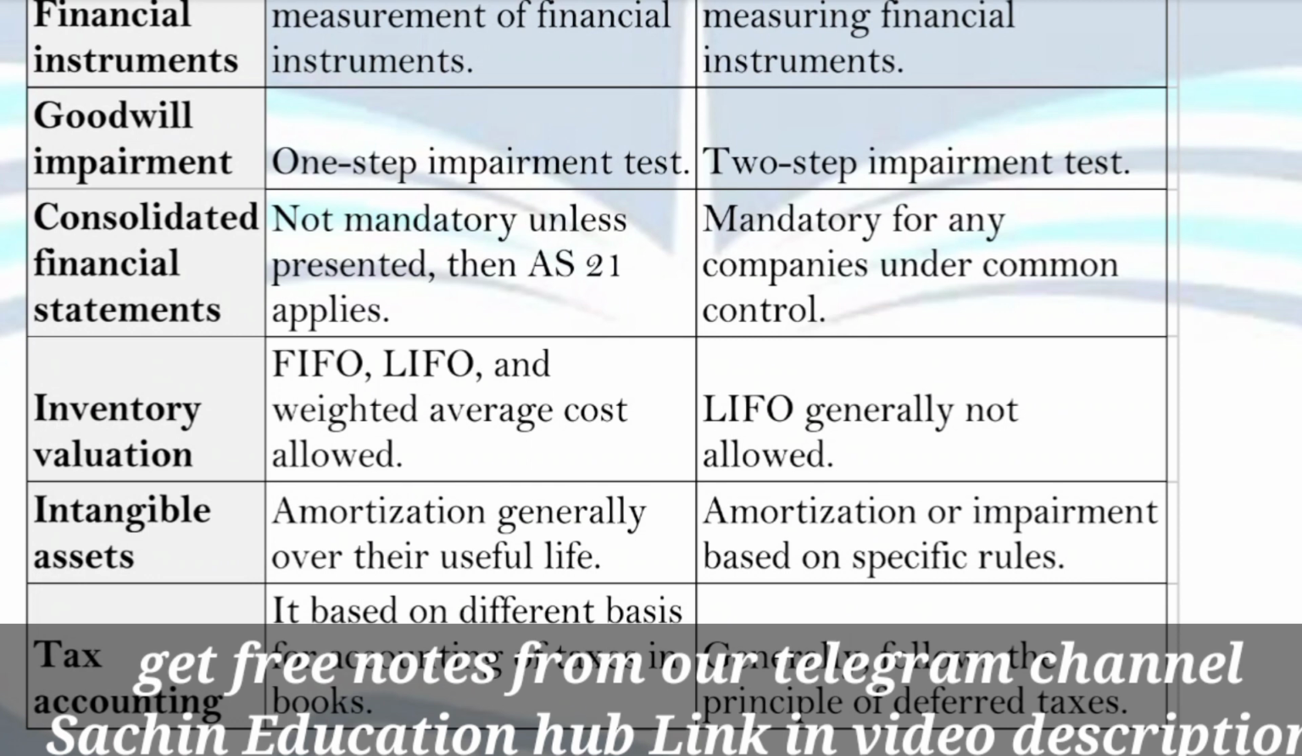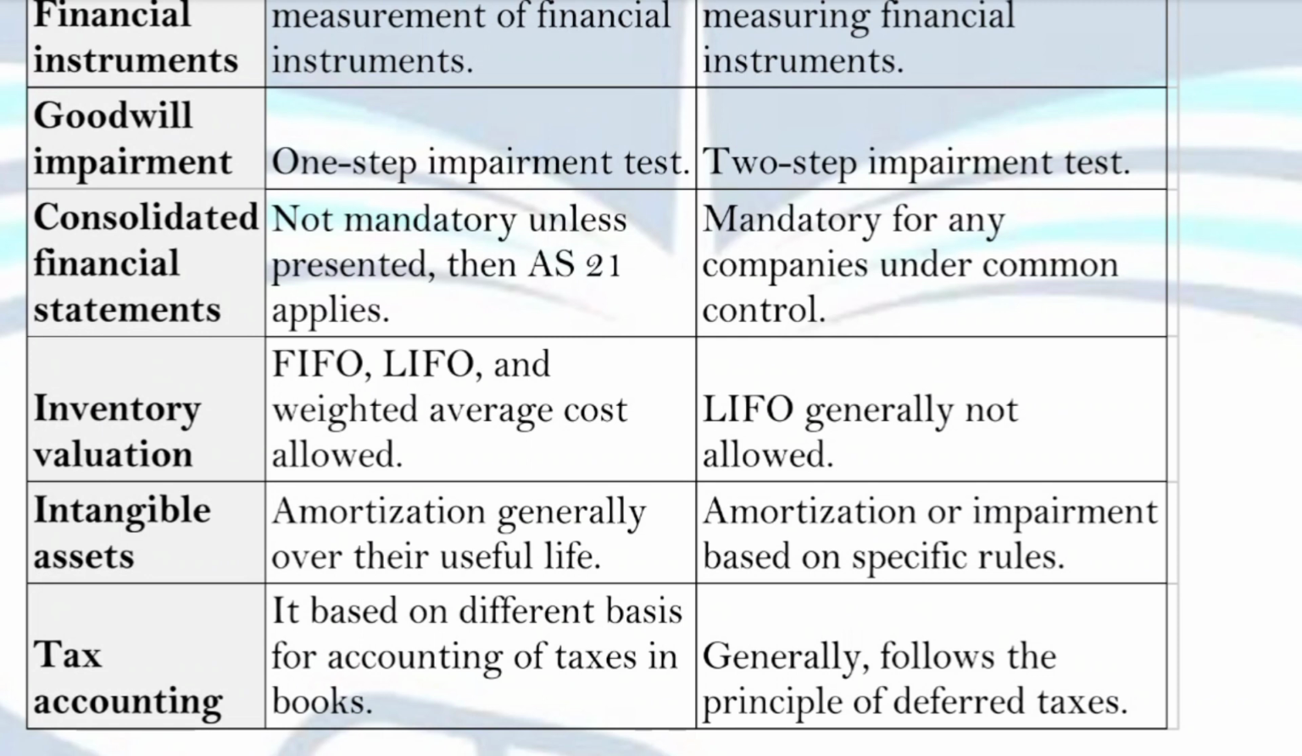Okay. Now the last point is tax accounting. If we talk about tax accounting, then as per the Indian AS, you should know how the tax should be recorded in the books of account. There are different types of basis to record the taxes in your books, or you can say how to account for the taxes in your books. Indian accounting standards provide you the different types of basis for how you record your taxes in your books.